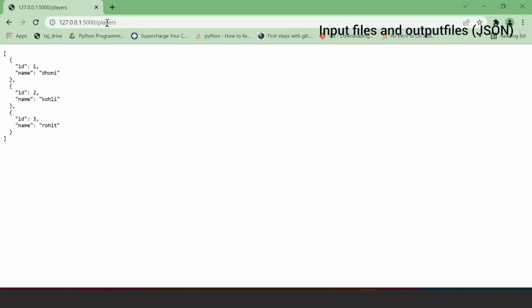Now I'm going to give some specific things. What it is returning is all the JSON that you have as part of your input. Now I'm going to create another function which is going to give a specific ID as per the number that you enter on the URL. Right now in the URL you are very generic. You are hitting the route called only players. Now I'm going to create another route, another decorator for another function which is going to give you the specific ID.